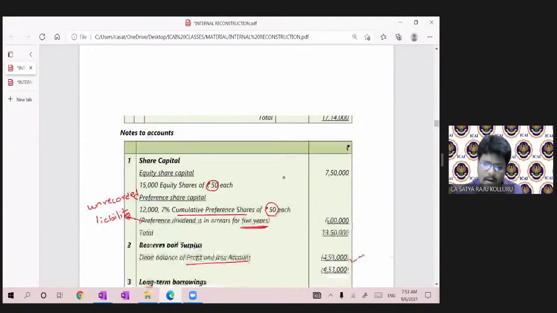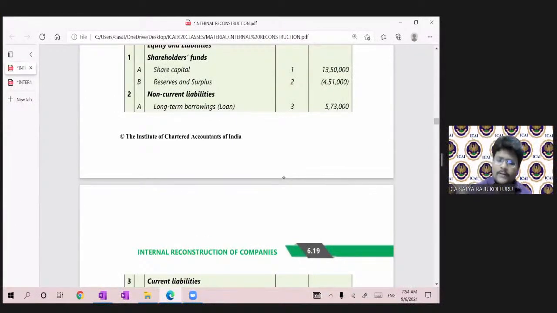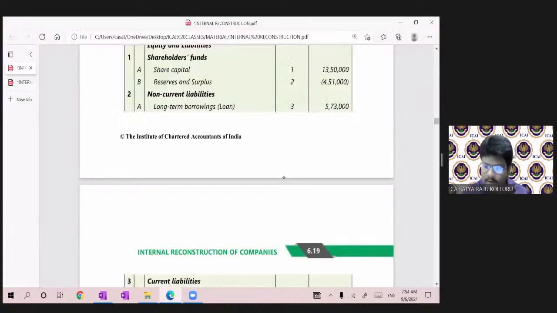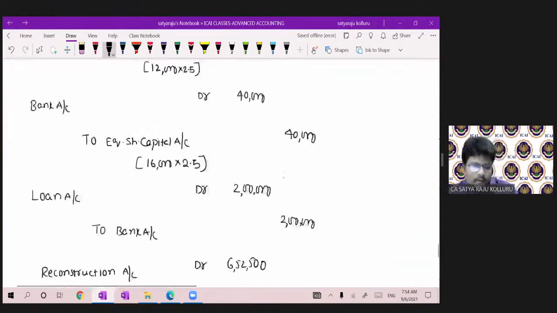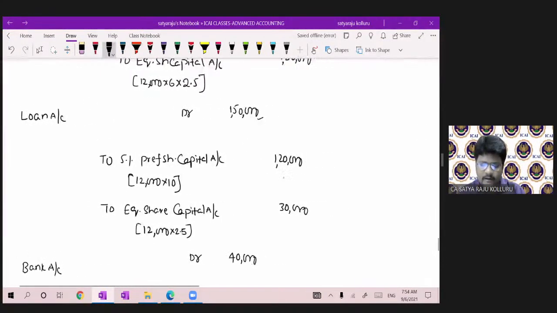So under non-current liabilities, long-term borrowings is there, which is loan actually. The bracket I'm mentioning is actually loan. Now, how much balance exists, sir? The existing balance was 5,73,000, from which, wherever the loan account is there, you paid 1,53,000 through settlement of preference shares and equity shares.